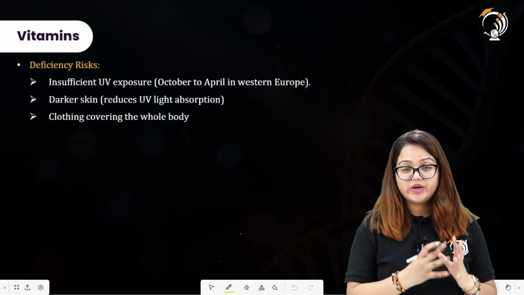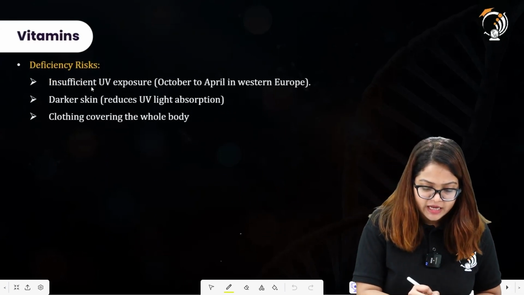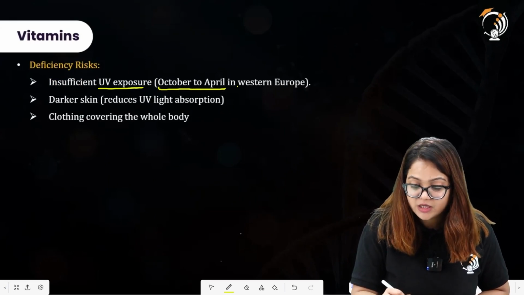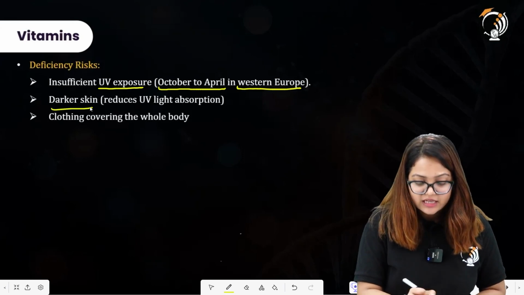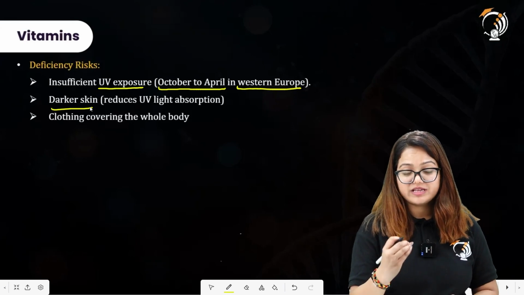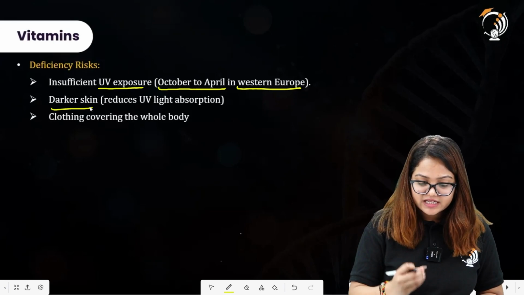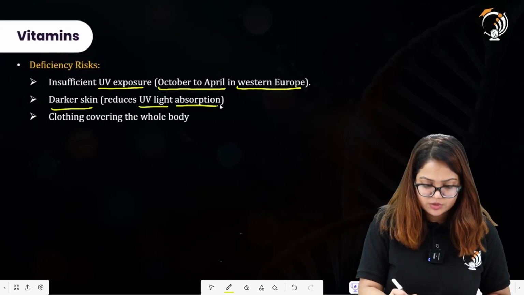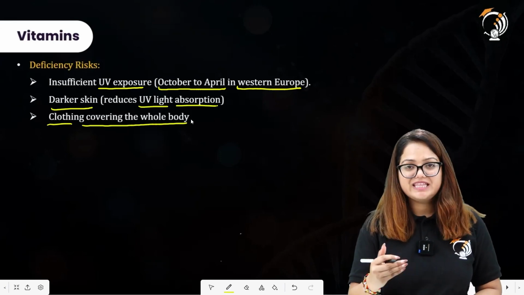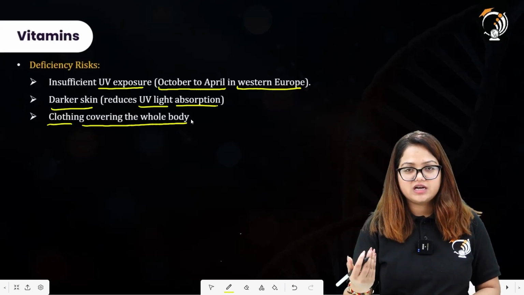Deficiency risk. What if a person has a decreased amount of vitamin D in their body? Insufficient UV exposure, that is from the month of October to April in Western Europe. Darker skin: there will be a chance of lesser absorption of the UV rays, because darker skin reduces UV light absorption. Clothing covering the whole body will also limit the exposure of sunlight to the skin.